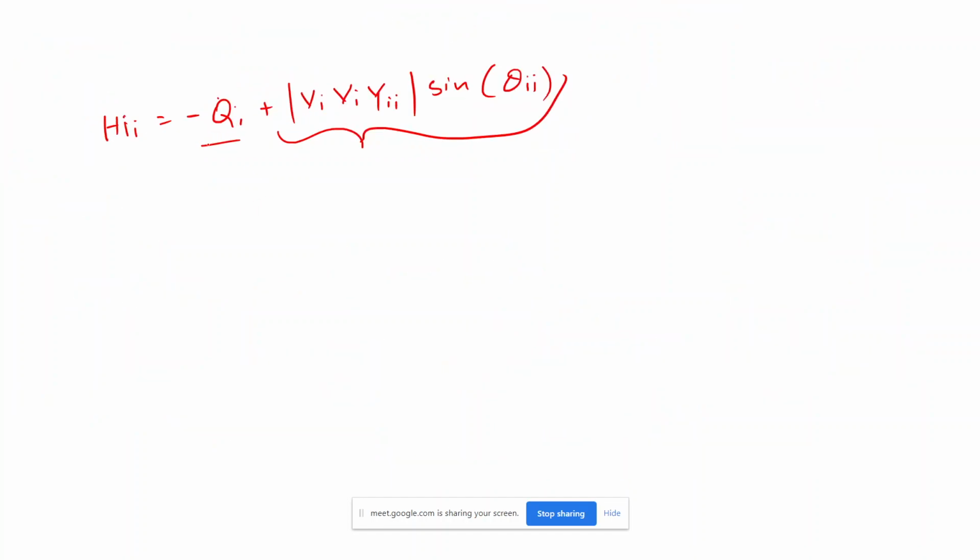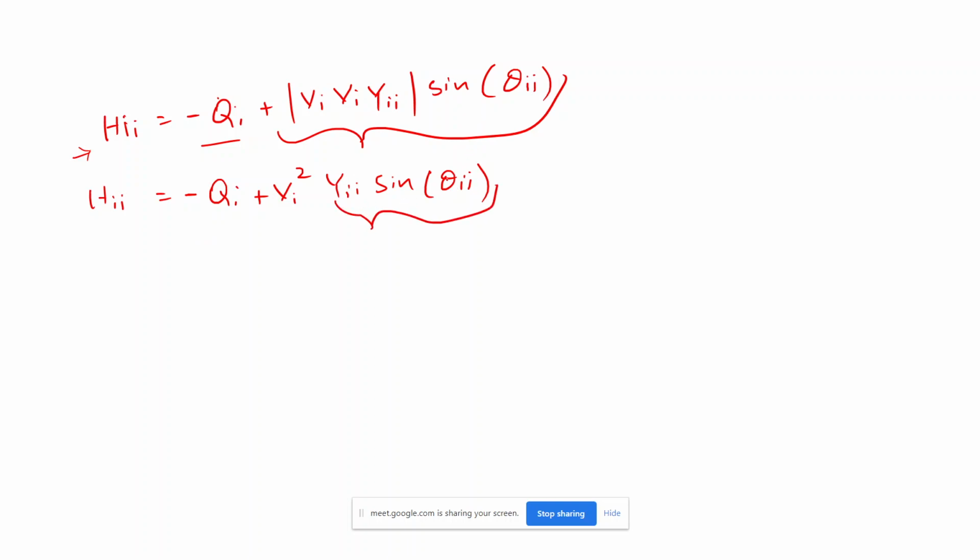I have brought that Q_i inside and removed this component from this Q_i, and the resultant value is nothing but this H_ii. Or the same equation can be rewritten: H_ii is nothing but minus Q_i plus V_i squared Y_ii sin theta_ii. Now tell me what will be the value of Y sin theta.